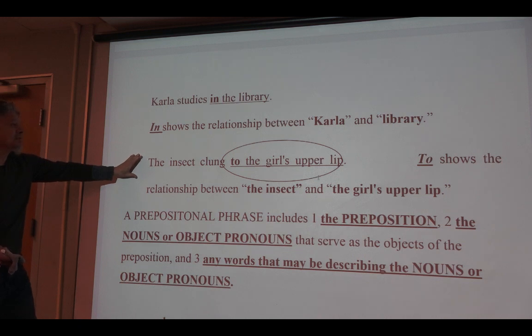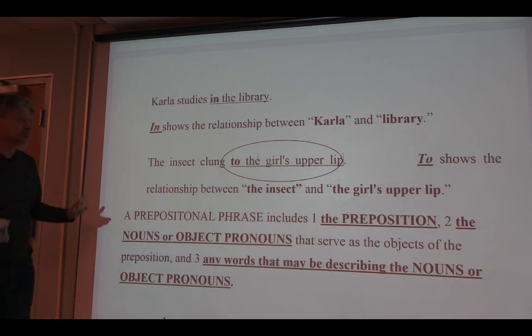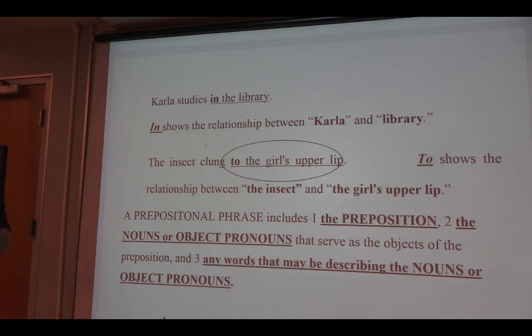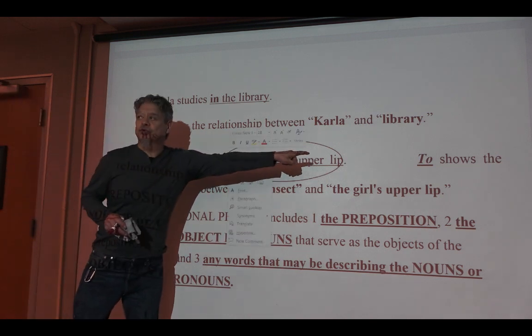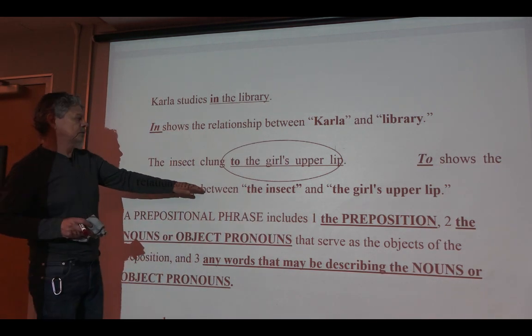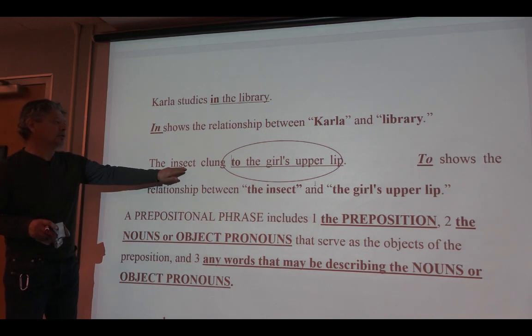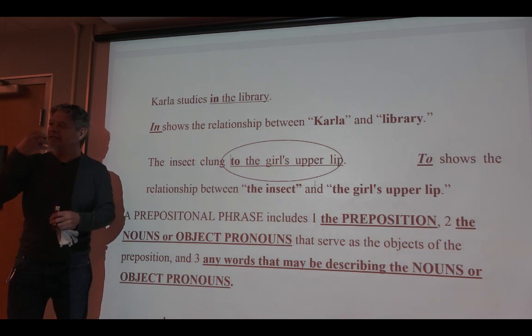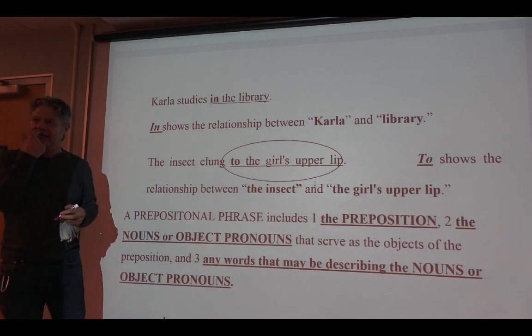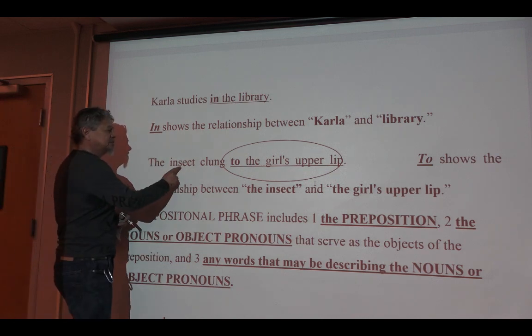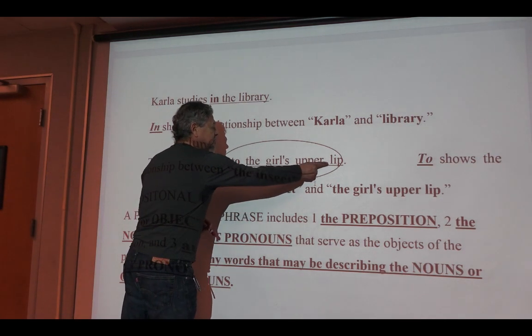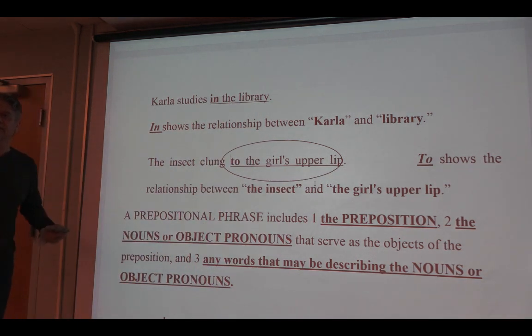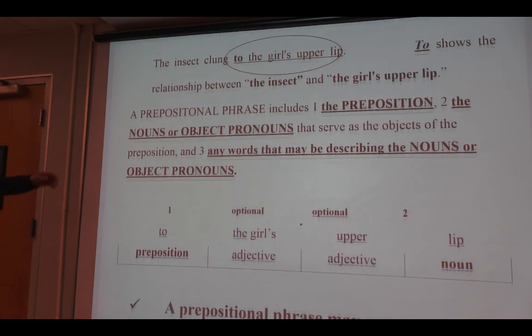Gwendolyn, this example, please. The insect clung to the girl's upper lip. And then it says, to show the relationship between the insect and the girl's upper lip. Yes. So clung means to cling, to stick. So a bug landed on the girl's upper lip. And so this is on this girl's lip, upper lip. And that's the relationship. Okay? All right, very good. Adriana, the next section, please.